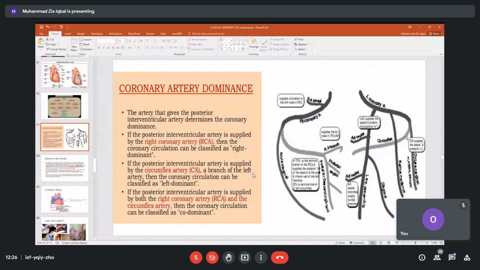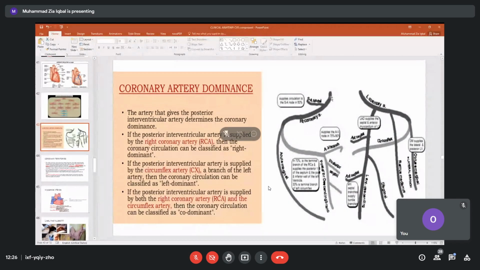So circumflex. Again from the left anterior descending, the anterior septal branch. This is again an anterior septal branch. As the name indicates, these two branches will supply the septum between the two ventricles. Now, another important thing to remember. So this is the generalized division of the two coronary arteries.